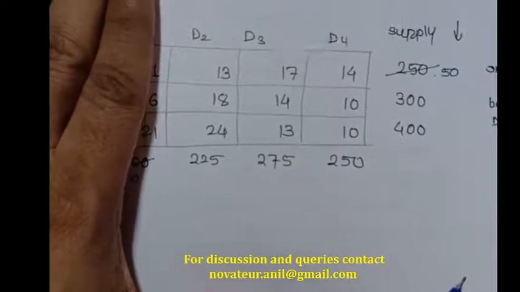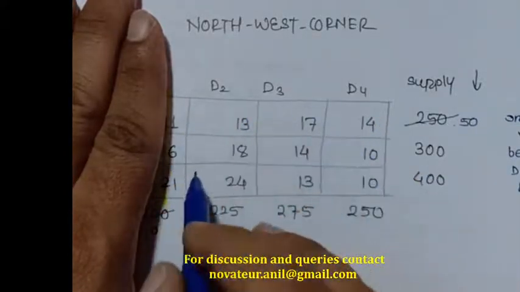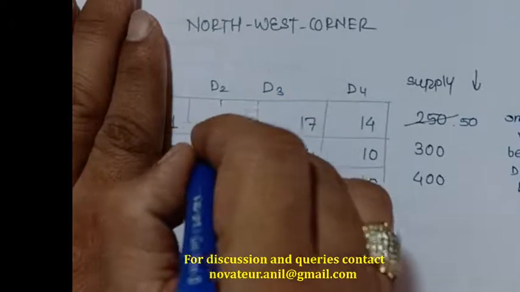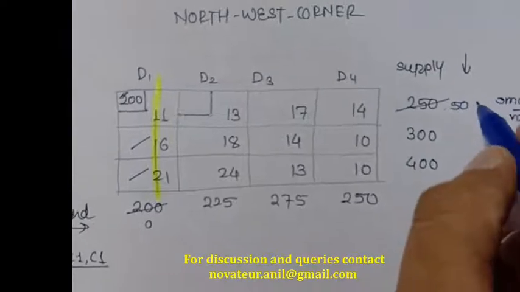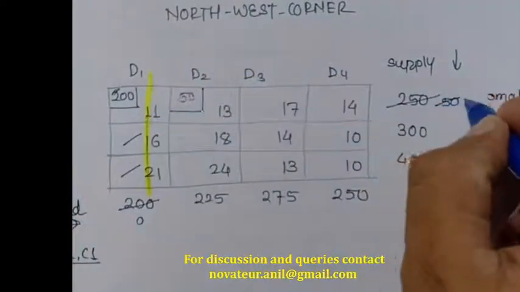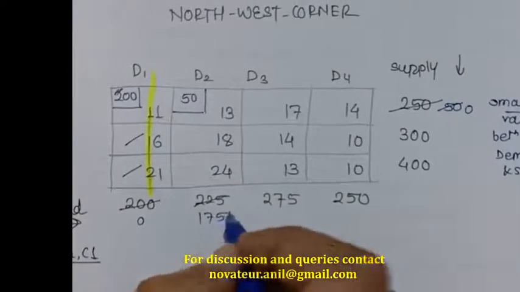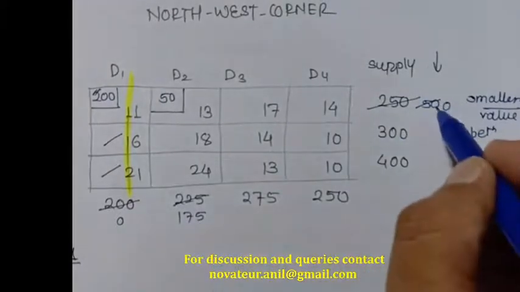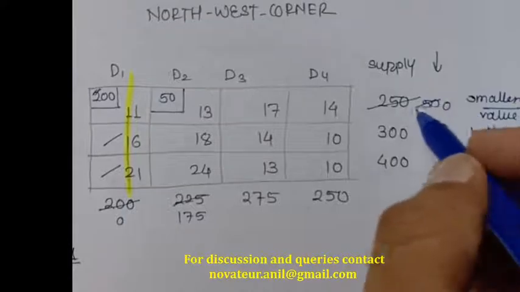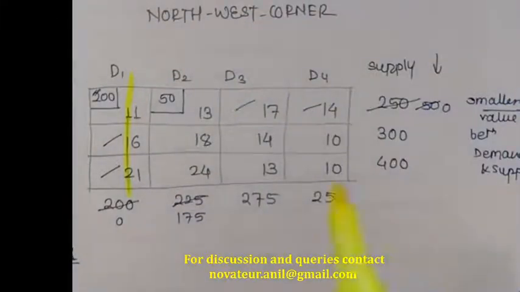Again, next we need to assign the northwest corner. In this new matrix, my northwest corner is row 1, column 1. Again I'll assign the minimum of 250, 225 and 50, so I am going to assign 50. 50 becomes 0 and 225 becomes 175. The supply was 50 and the demand was 175, so I chose the minimum value 50. Since it is on the row side, I am going to eliminate this row, so it will not participate further.